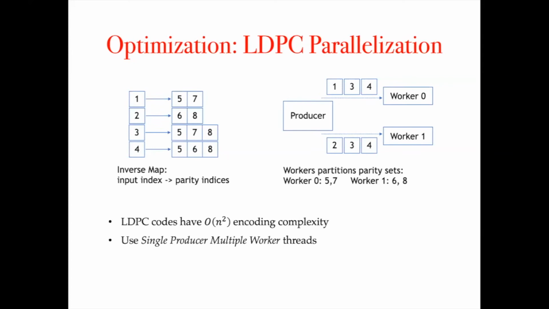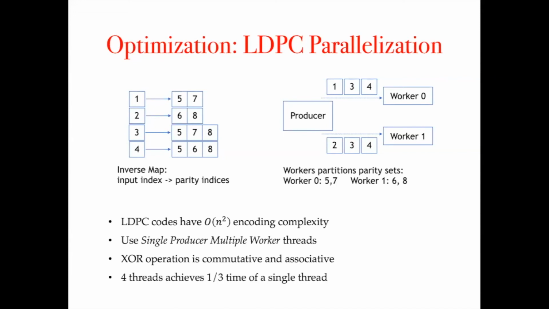Workers partition the space of parity index so that encoding can happen simultaneously on both workers. Notice that the input symbol with index 1 is only needed by parity symbol 5, so symbol 1 does not have to be sent to worker 1. In addition, since XOR is both commutative and associative, the order in which a worker receives those symbols does not matter. Experiment shows that 4 threads can save 1/3 of the time of work of a single thread.